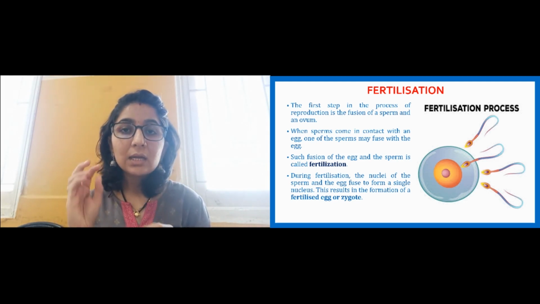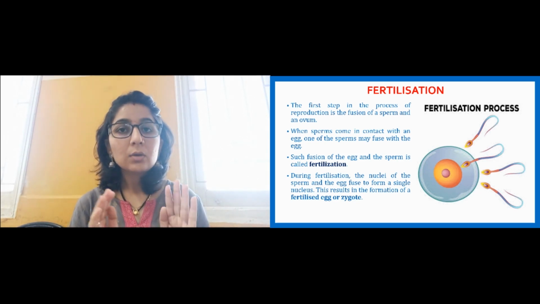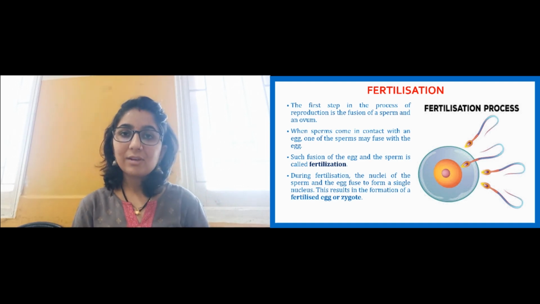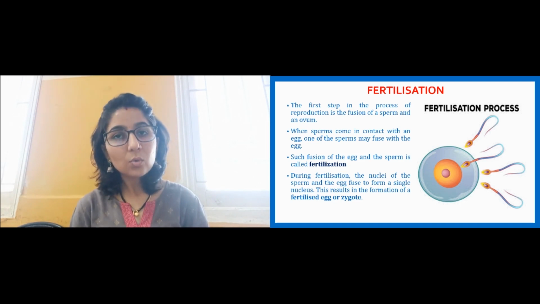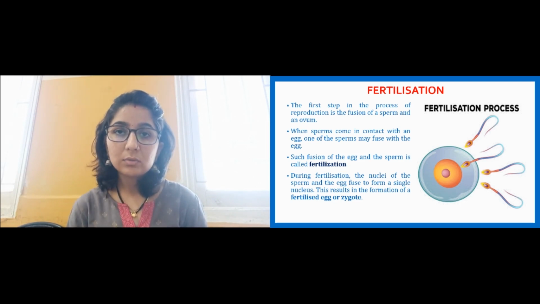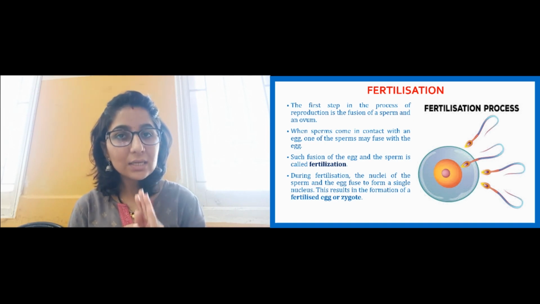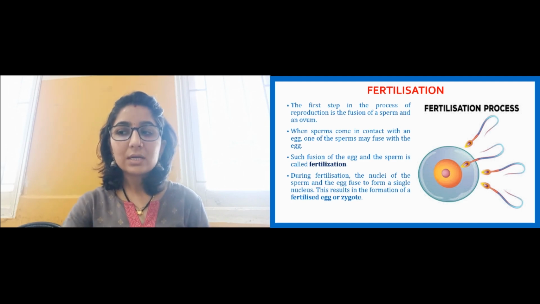Two nuclei from two gametes fuse together to form a single nucleus, and this single nucleus is called the zygote, or the fertilized egg.